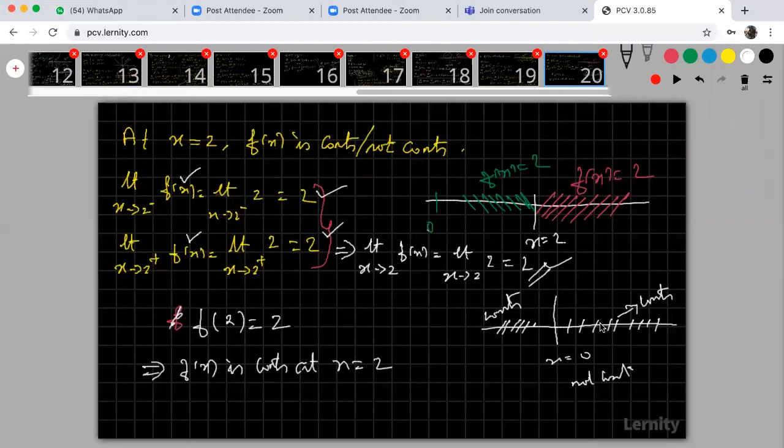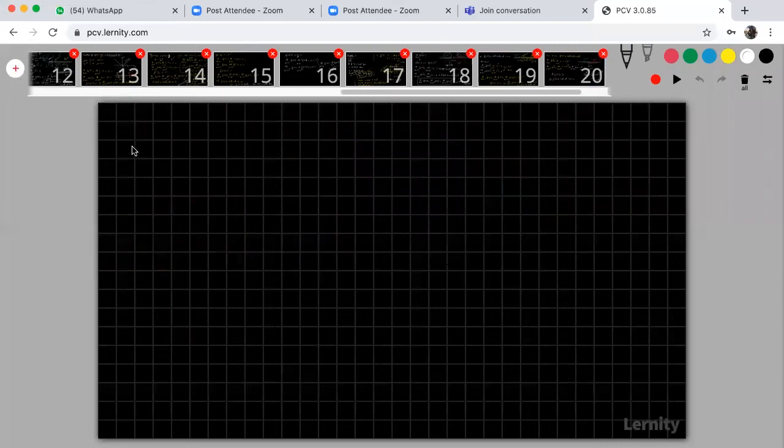What are the other terms we have discussed in our previous class? One is the constant function. A constant function is always continuous.